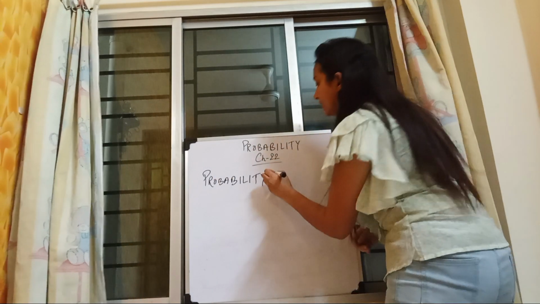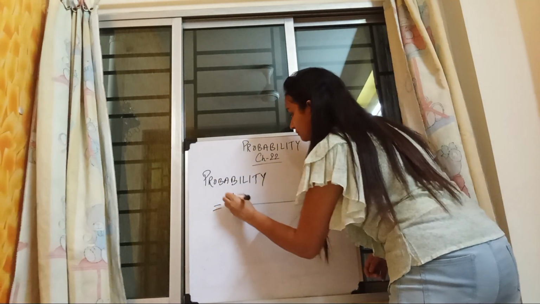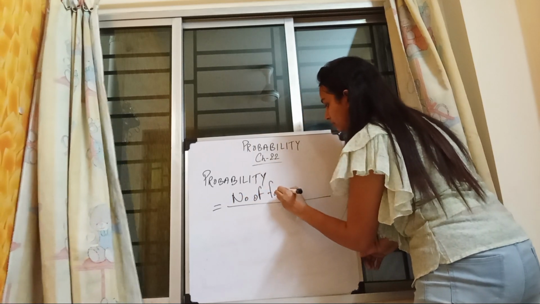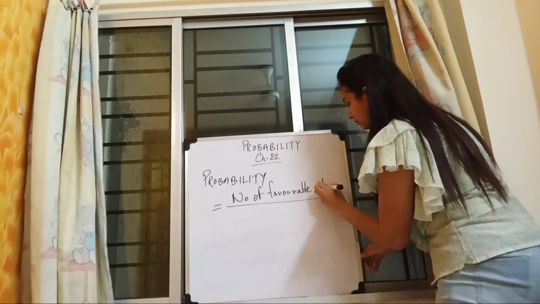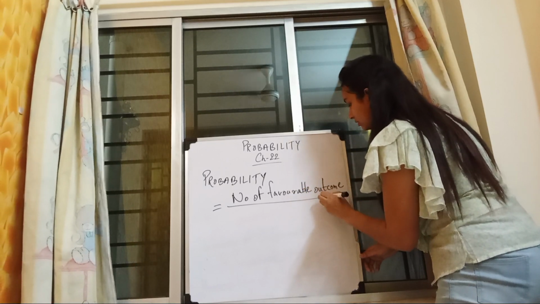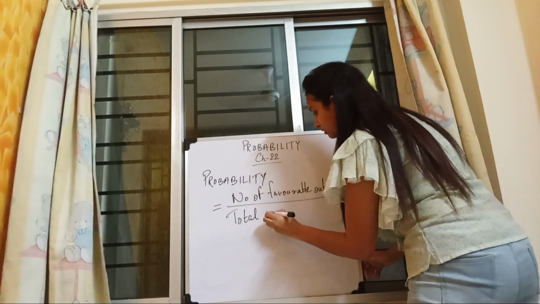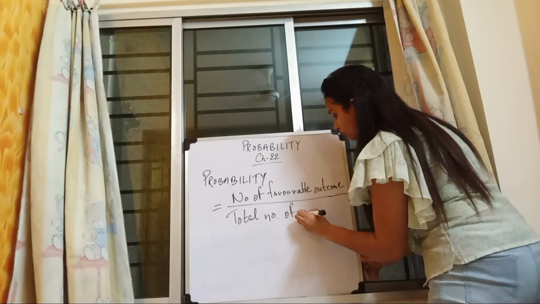So probability equals the number of favorable outcomes by the total number of outcomes.